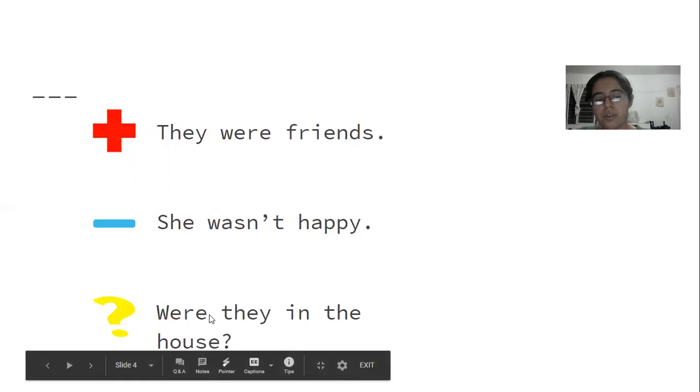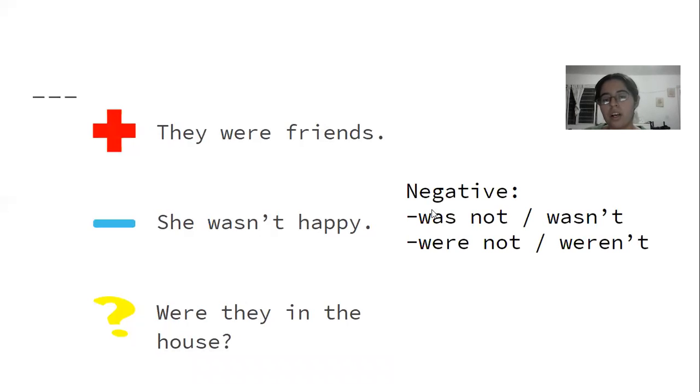And the question is, were they in the house? So we can see that with the question, you start with was or were, and then the subject, and then the complement. So just like we saw in negative, we use was not or wasn't, or were not or weren't. Wasn't and weren't are the contractions of was not or were not. So we can use whichever one. It just depends on the person. So since here it's she, it has to be was not, or wasn't.